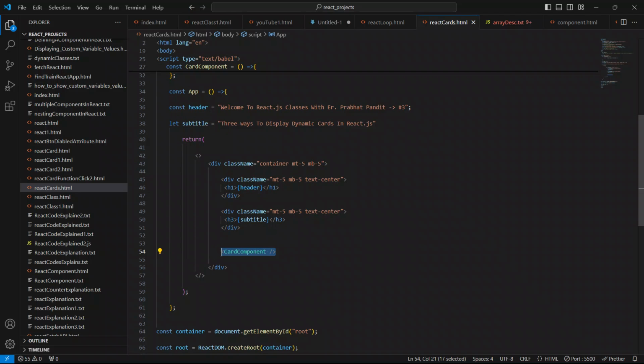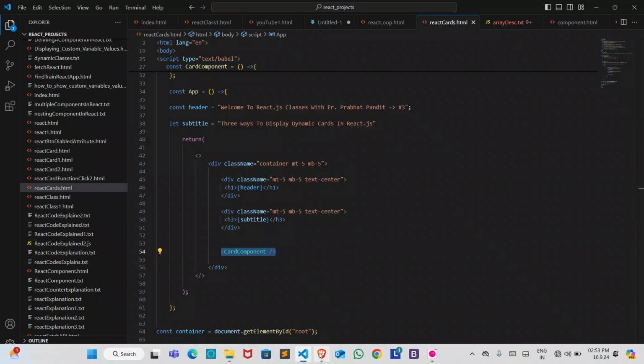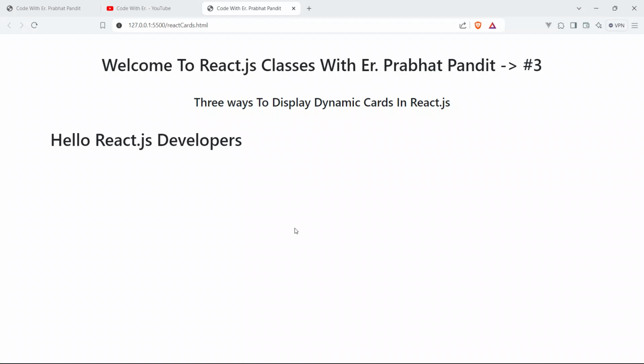We congratulate you that now you know how to create a custom component in React.js, and how to display its value on the browser, to the UI for the user. So congratulations one more time. Now you know how to create React.js custom components.